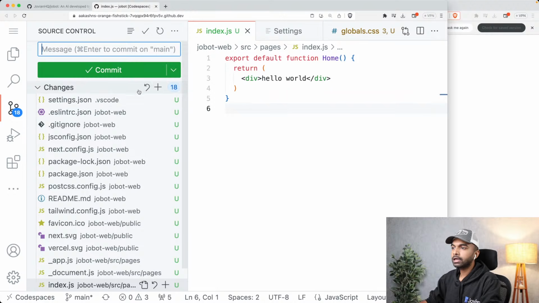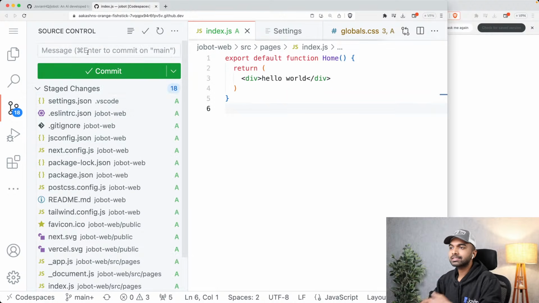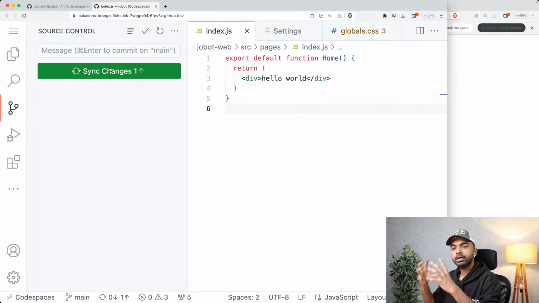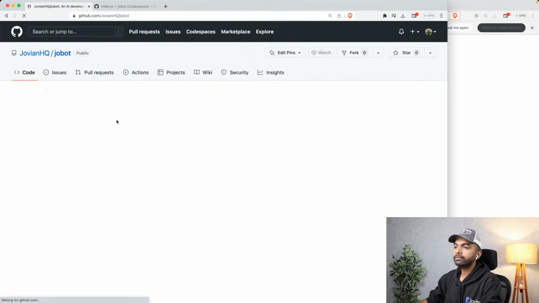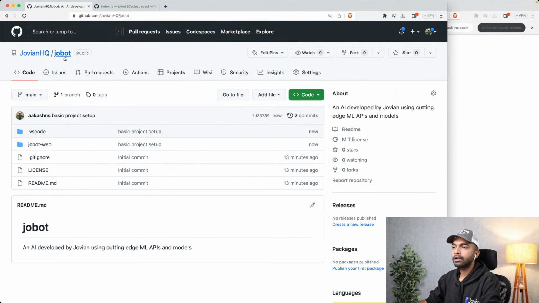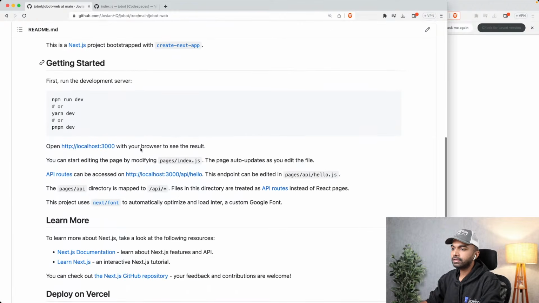Whenever we are done with some setup, what we can do is stage all the changes that we've made. So we have a bunch of changes we've made. Let us stage all of them, and then let us say basic project setup, and commit these changes. So now we are creating a git commit, and finally let us push these changes back to the GitHub repository. So the change where we've created the Next.js project, cleared out all the code, and added some ESLint settings, all of that is going to reflect here in our repository Jobot web. Okay, so now we have everything that we need.